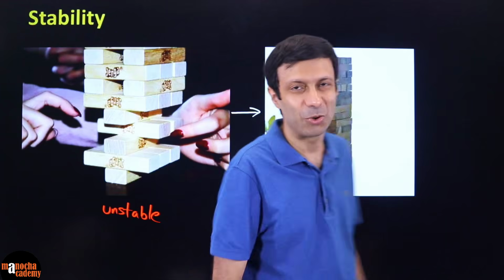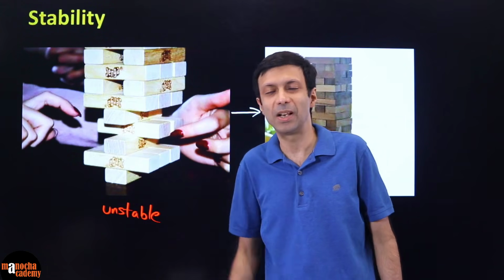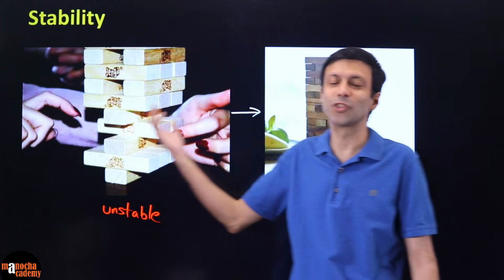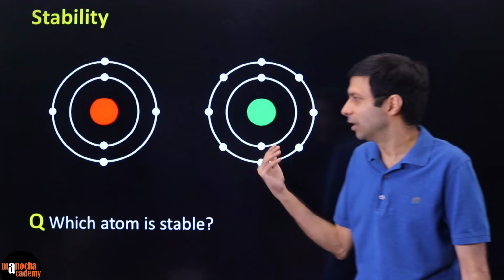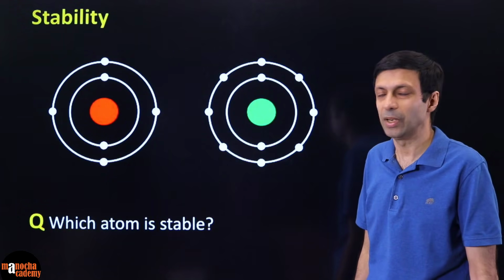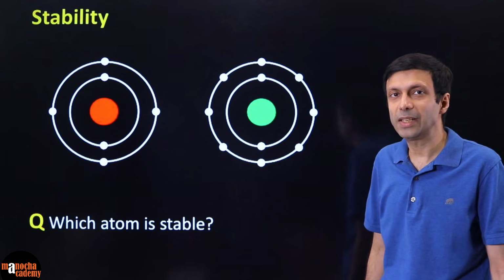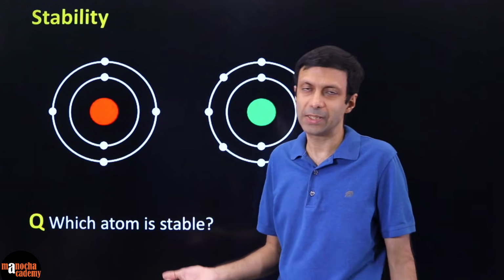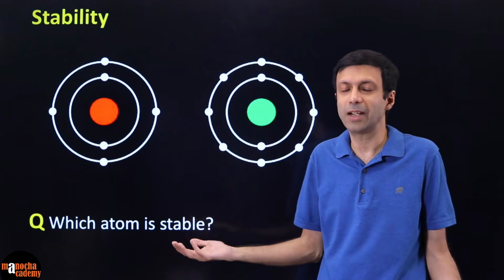Same way atoms are doing this. Most of the atoms, except for the noble gases, the inert gases, are unstable. So they are forming bonds for stability. So let's take a look at these atoms here and understand what stability is. You can see I've put two atoms over here. Can you guys tell me which atom is stable? Even though you may not know what the atom is, is it hydrogen, oxygen, carbon, or what atom is it?